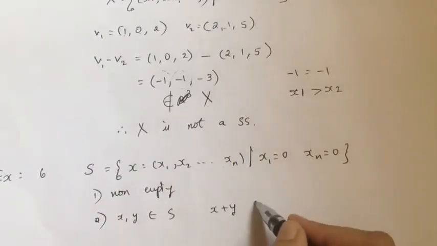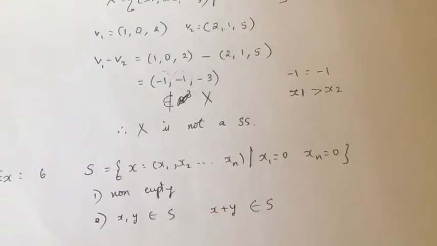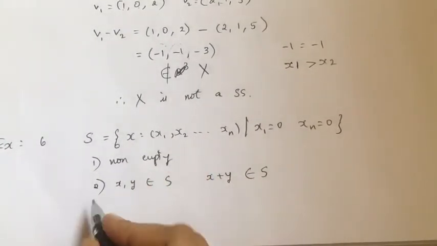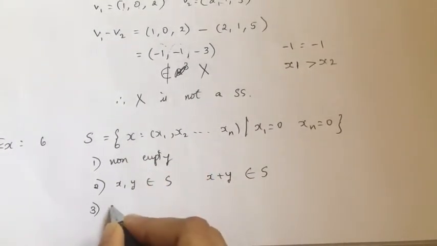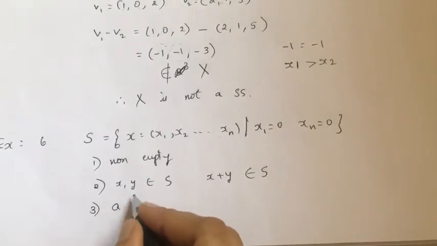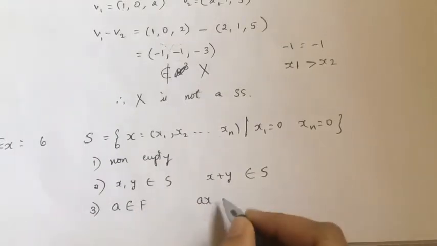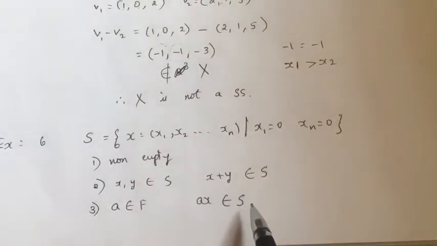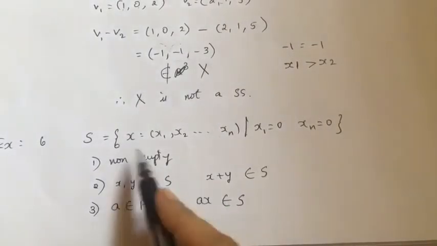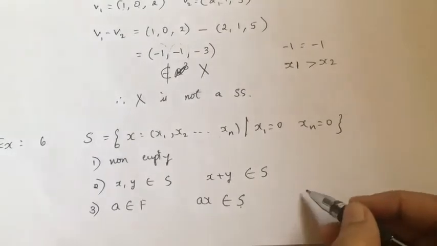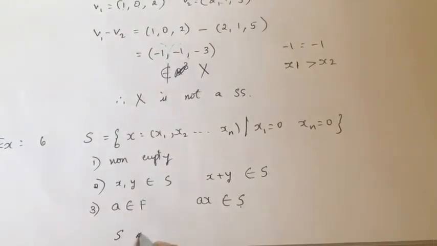Of course, in this case, it belongs to S. You operate it, you explain this, okay? Then a is any element from the field F. If you take a, then check for ax, whether this belongs to S or not. Okay, in this case it belongs to S. Therefore, S is a subspace.